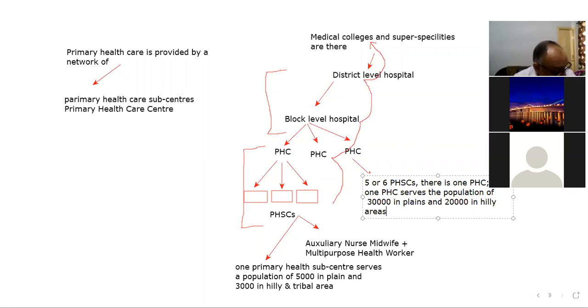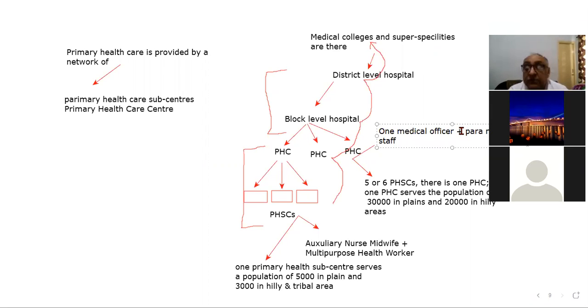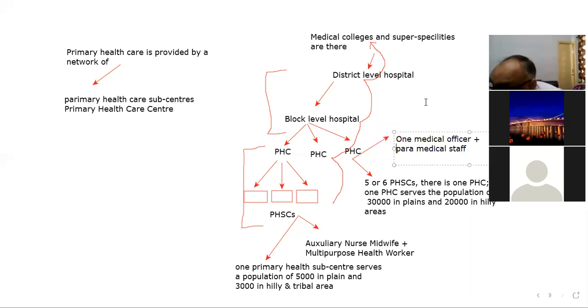Okay, so then in the primary health center, there is one medical officer, plus other paramedical staff, like pharmacist, nurse, etc. So this is the primary health center, which is there in our country.